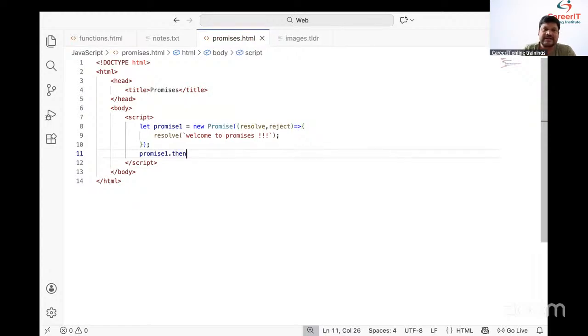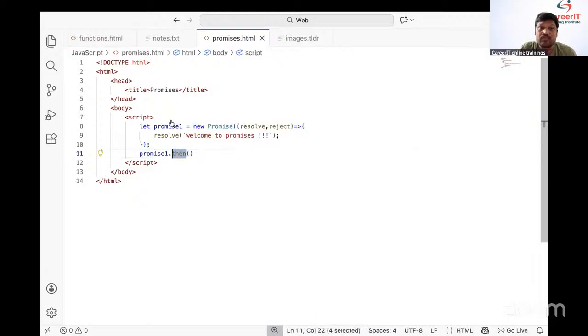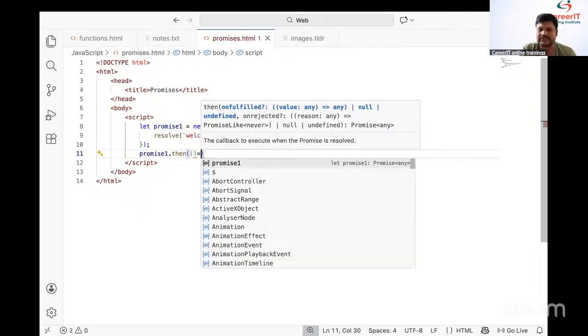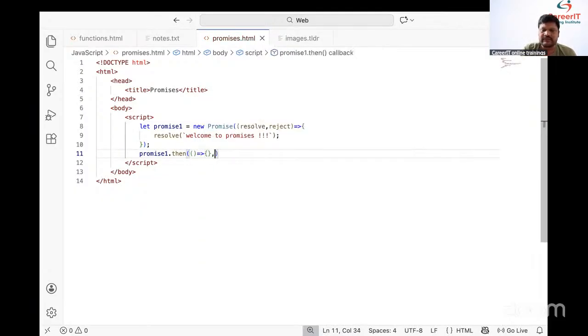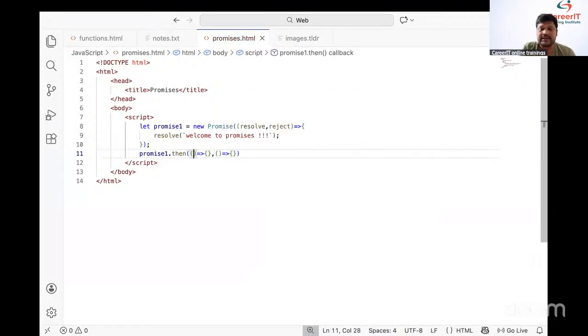Promise1.then. Then is used to call the promise. Here we need to pass two arrow functions: this is arrow function one, and this is arrow function two. Simply, we have the positive result, and we have the error result.